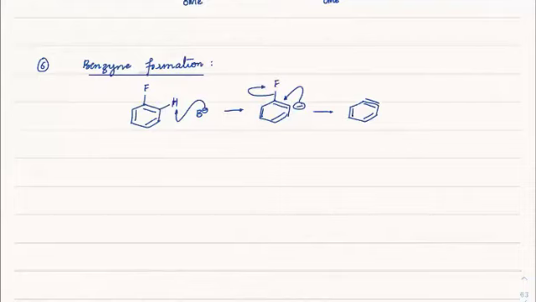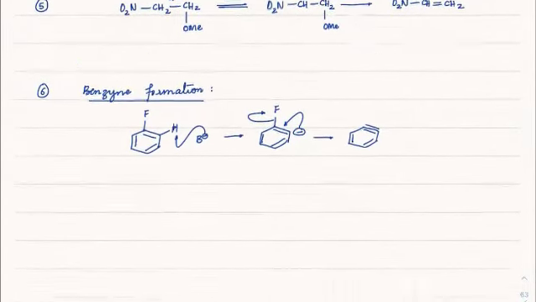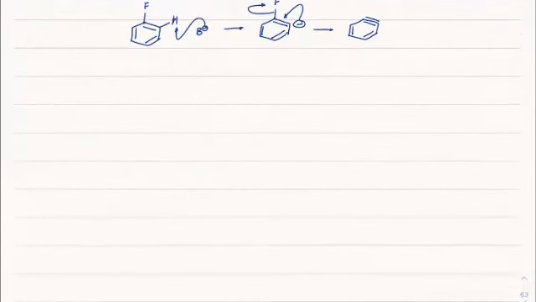So these are all the cases, beta, where you would see this type of mechanism usually take place. Even when you have, let's say, OH and OH in a basic medium like EtO minus, what would happen?